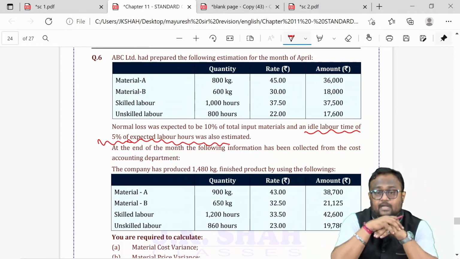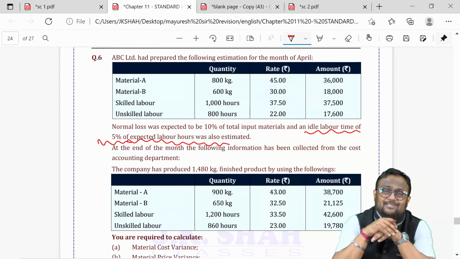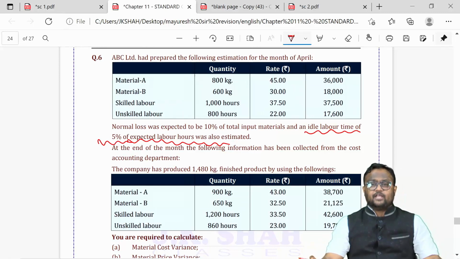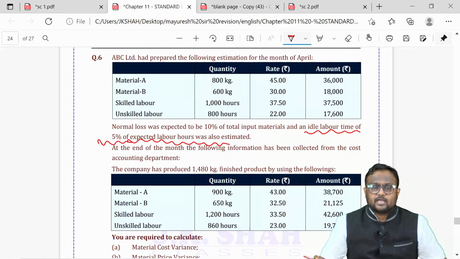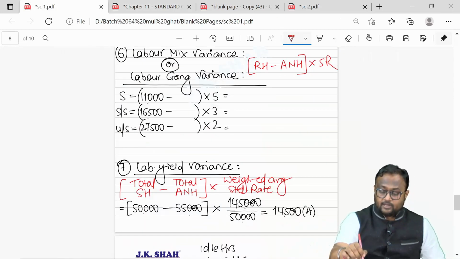Now it is an expected idle time. That means you already know that out of 1000 hours, 5%, that means 50 hours, the team is not going to work. Out of 800 hours, 5%, that is 40 hours the team is not going to work. So out of 1000 hours, 50 will be lost. Out of 800 hours, 40 will be lost. So when you already know that, that will get reflected